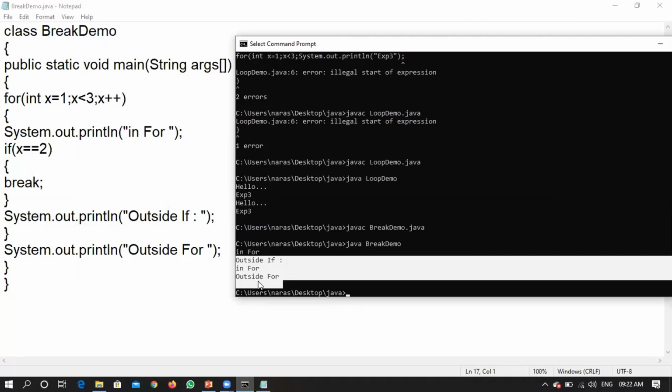Conclusion is, if you are writing a break statement in a loop, it will come out of the loop, not only just a conditional statement, right? So the behavior of a break statement will be different based on the position where you are writing it. If you are writing it in a switch statement, it will just break that particular block and come out of the switch. If you are writing that one in a loop, then it will break that particular loop and come out of the loop. Clear with the conclusion?